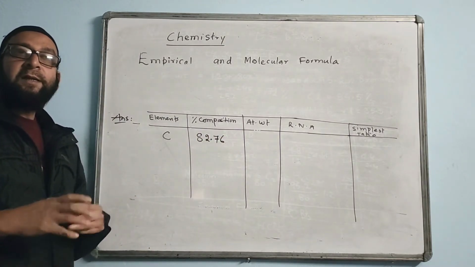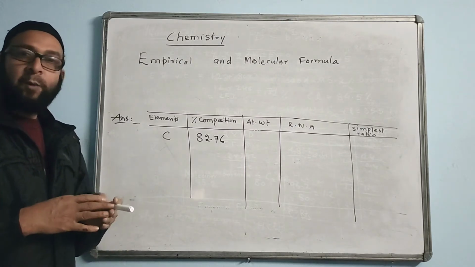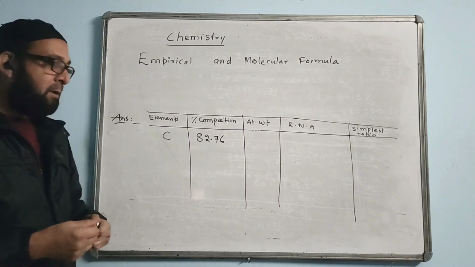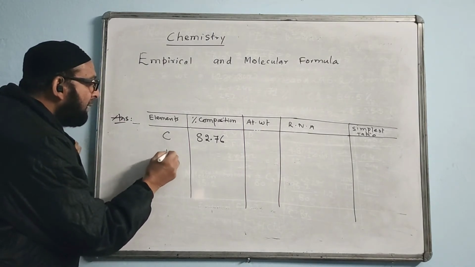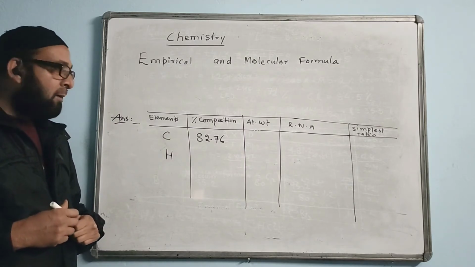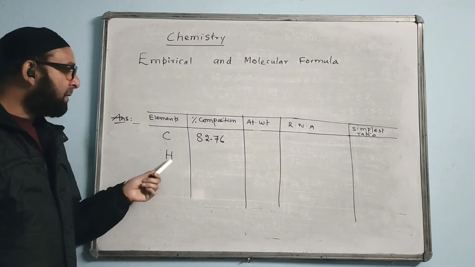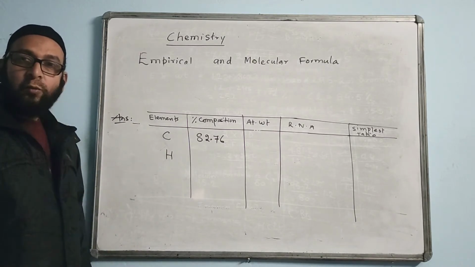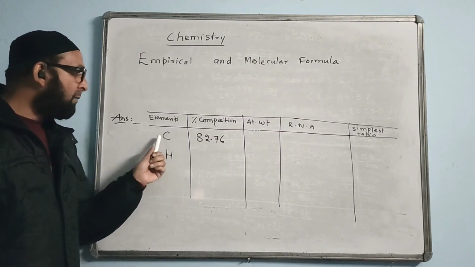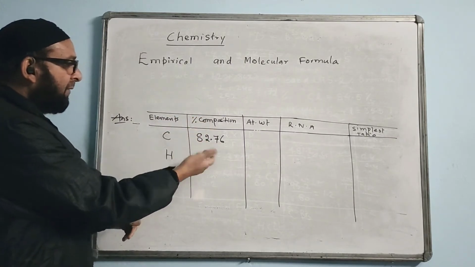And the question says it is a hydrocarbon. What is a hydrocarbon? A hydrocarbon is a compound of carbon and hydrogen. Then the second element is automatically hydrogen. Hydrogen percentage is not given. Can we calculate it? There are only two elements. Carbon percentage is given, hydrogen is not. How to find it?